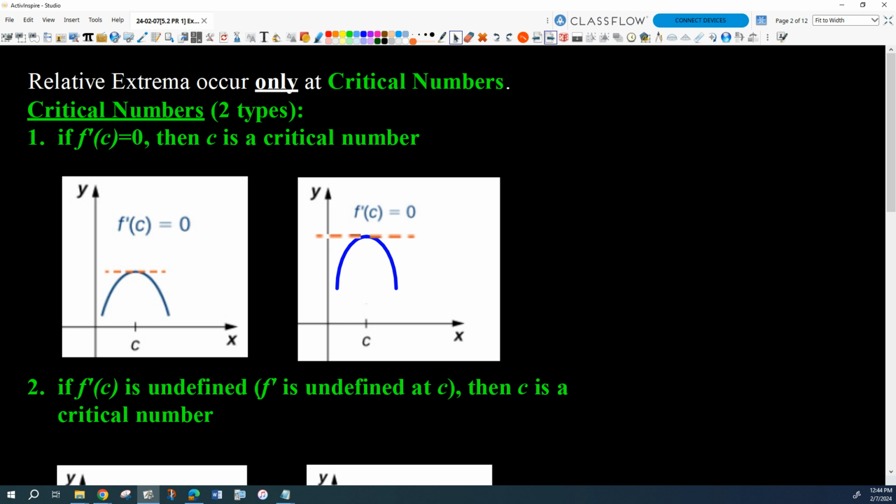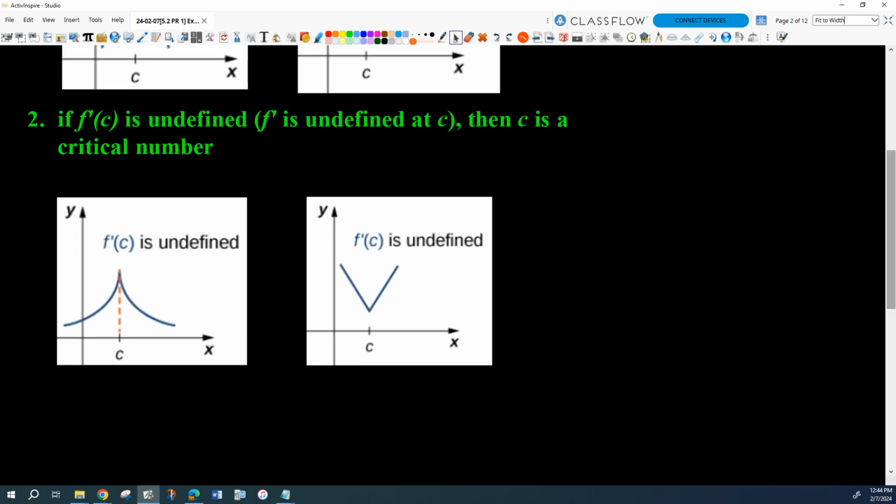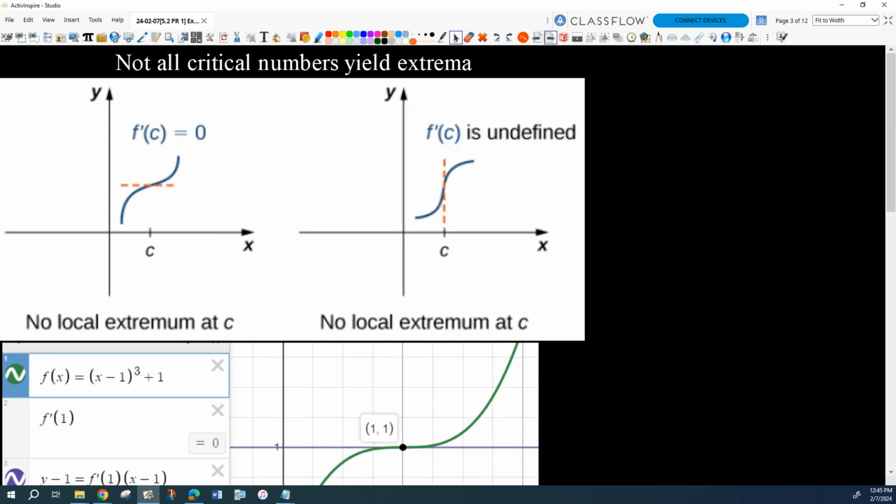All right, here we go. From yesterday. So relative extrema, we talked about relative extrema, peaks and valleys, occur only at critical numbers. There's two types of critical numbers. We have where the first derivative equals 0, which would be horizontal tangents. Those are smooth peaks and valleys, like rounded peaks and valleys. Or places where the derivative is undefined, which would be sharp peaks or sharp valleys. Okay? And not all critical numbers are going to yield extrema. Sometimes we get critical numbers that are other things like vertical tangents or points of inflection or things like that.